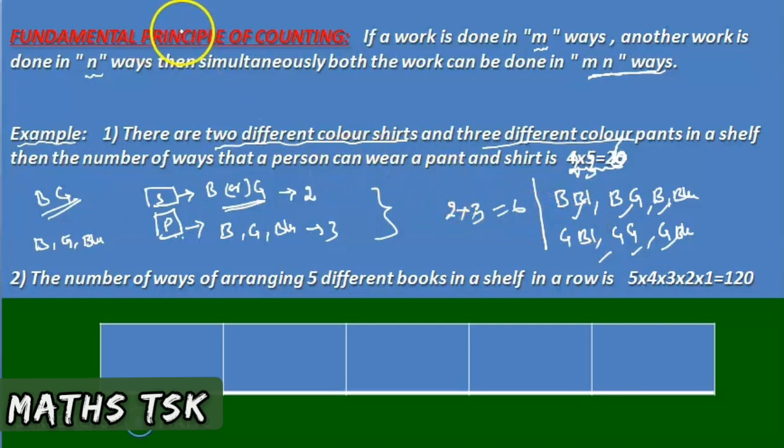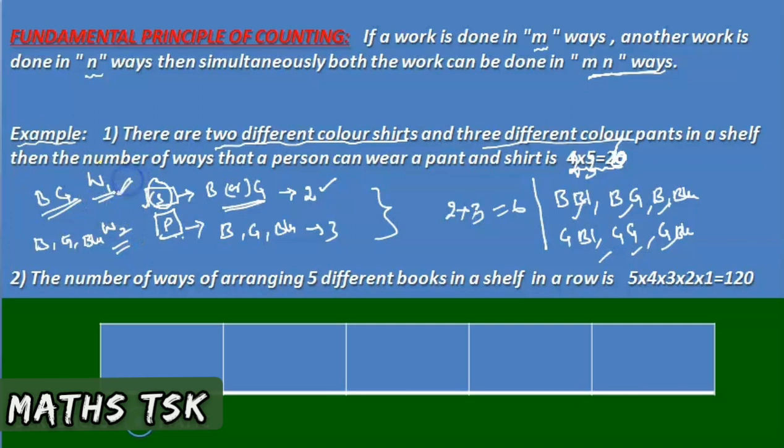So according to the fundamental principle, wearing a shirt is one work. We denote it as W1. Work 1 is wearing a shirt. It can be done in two ways. Next, W2: he must wear a pant. He can't go without one, so he must wear a pant and a shirt.